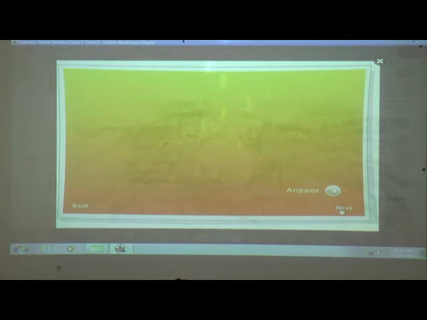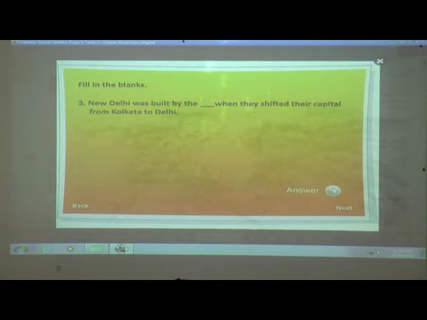Next question. Number 3. New Delhi was built by the dash when they shifted their capital from Kolkata to Delhi. New Delhi was built by whom? Before, it was built by the Emperor Shah Jahan. Now after Shah Jahan, who has built this capital and shifted it from Kolkata to Delhi? Come on, give me the answer. Yes, correct, British. New Delhi was built by the British when they shifted the capital from Kolkata to Delhi.